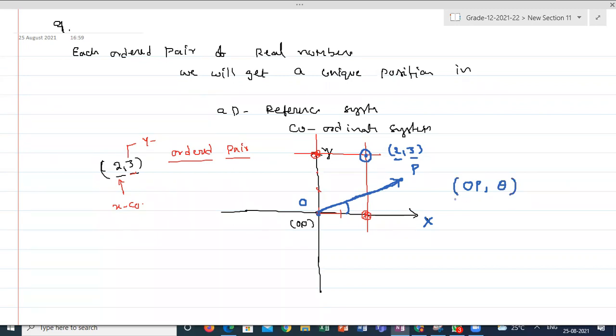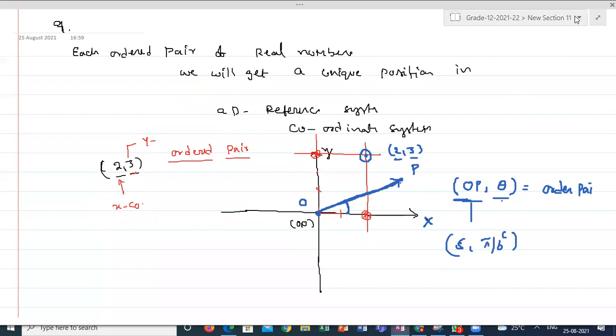If I am marking the 2 values in such a way, the first number represents the distance from the origin to the position. The second value represents the angle between the x-axis and the line joining the origin to the position. So this is also called an ordered pair. Suppose I am saying (5, pi/6 radians).